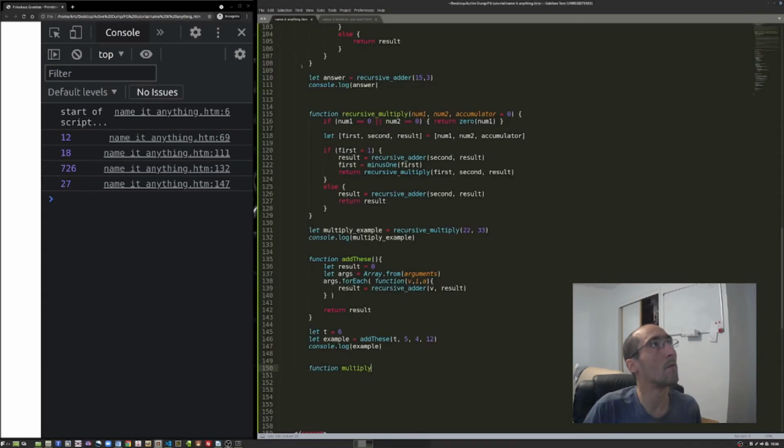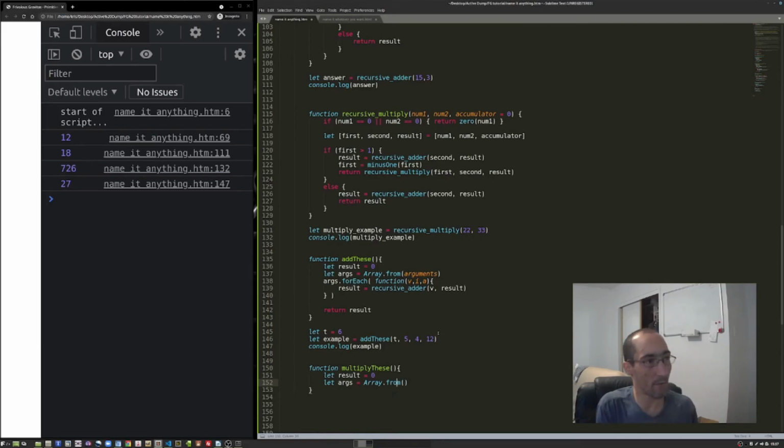Cancel. Don't know what I did there. Anyway, multiply these in camel case. So we're going to be using the exact same formula as we did up here. So let's start with let result equal 0. Let args equal Array with a capital because it's a built-in.